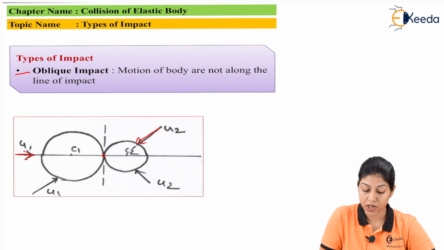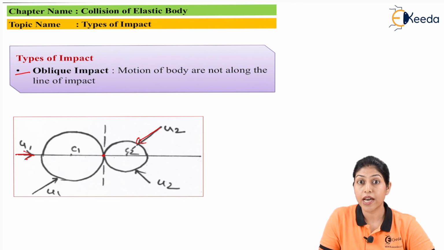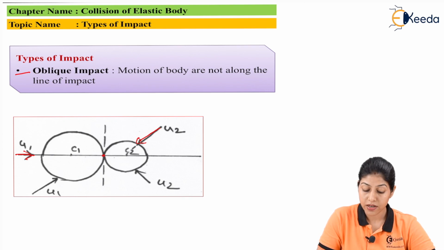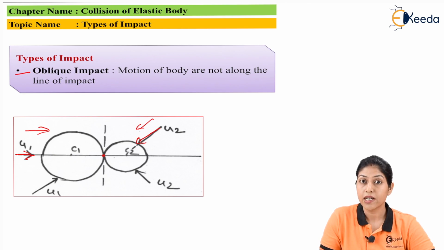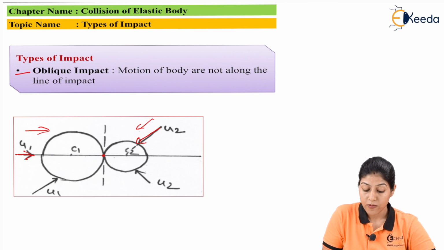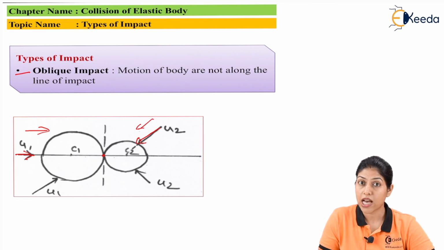So during collision, the velocities of the two bodies will change as well as the direction of motion will also change, because here the direction of motion for this second cylinder is in this direction, and for this first cylinder it is in this direction. So both the directions are different. In that case, final velocities will change as well as the direction of motion will also change.